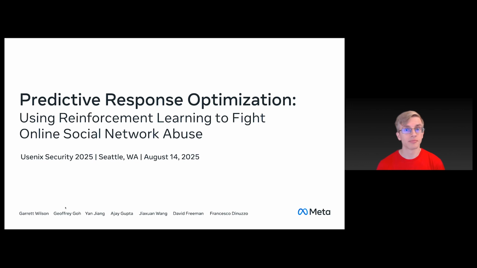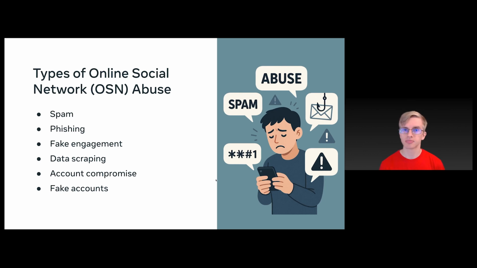Hi, I'm Garrett Wilson, and I'm going to be talking about our paper, Predictive Response Optimization, using reinforcement learning to fight online social network abuse. There are many different types of online social network abuse, and we list some examples here, such as spam, phishing, fake engagement, data scraping, account compromise, and fake accounts.